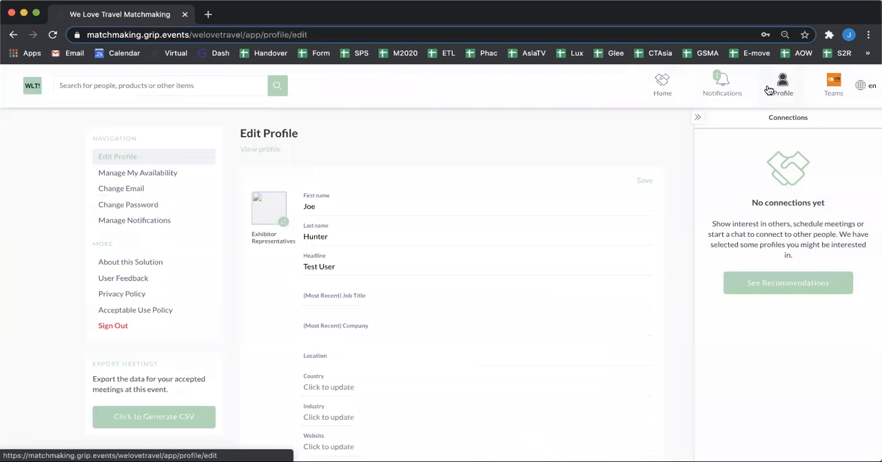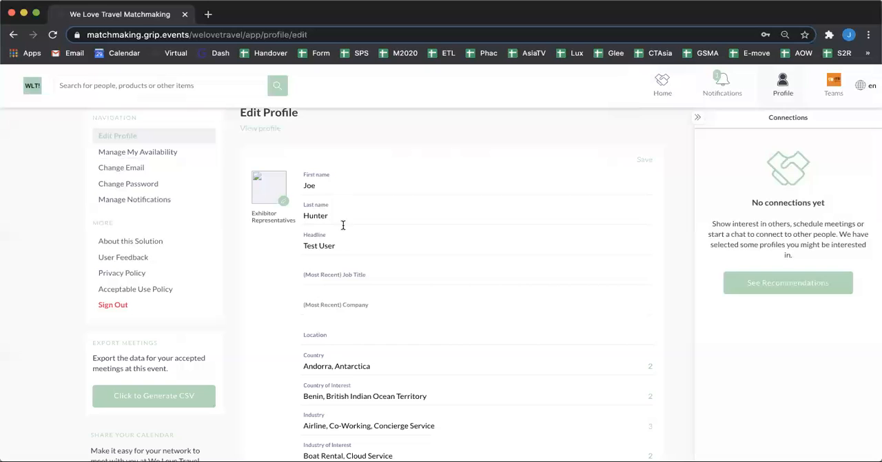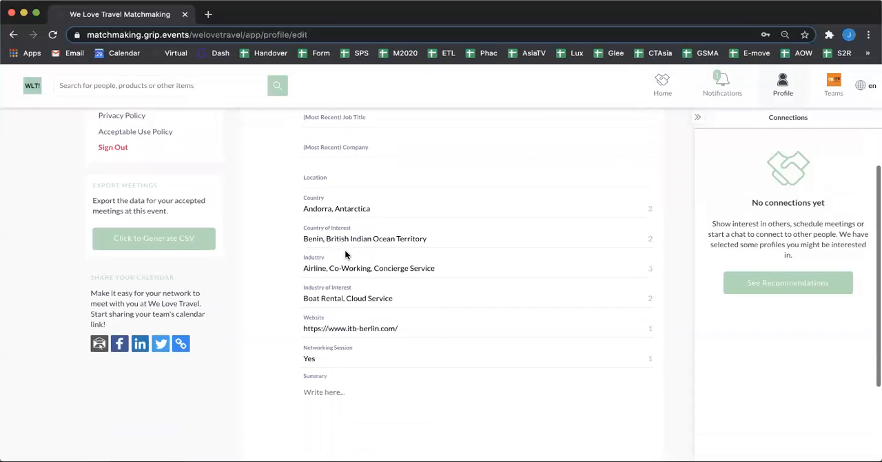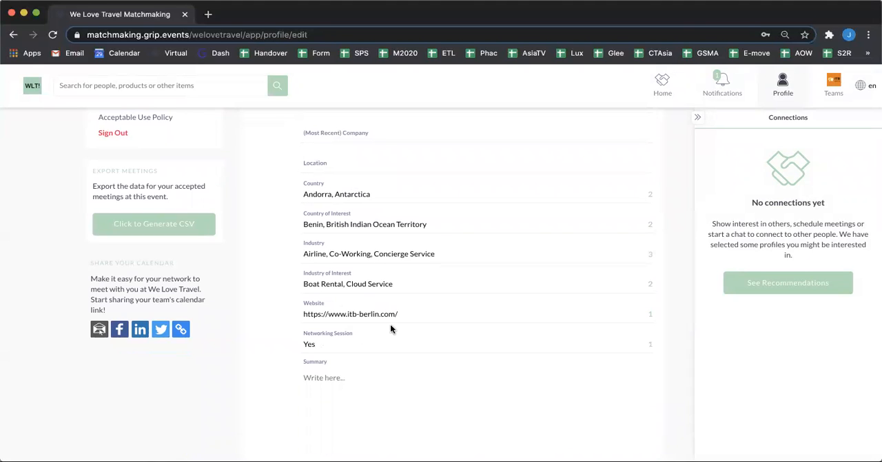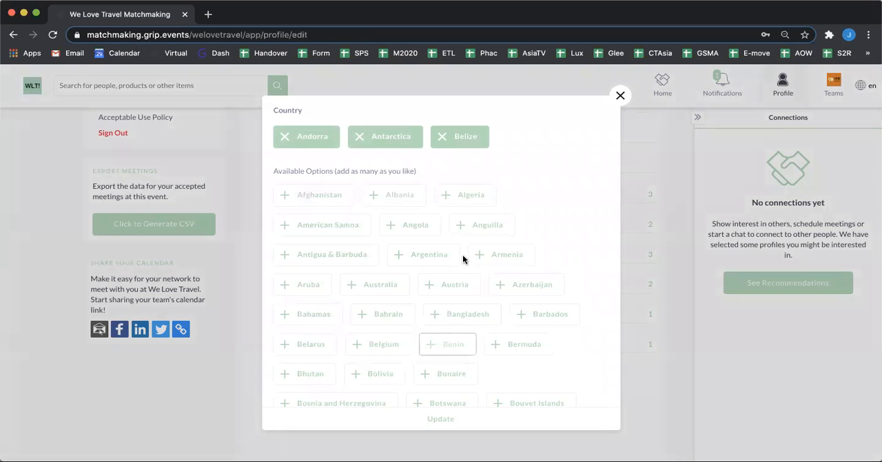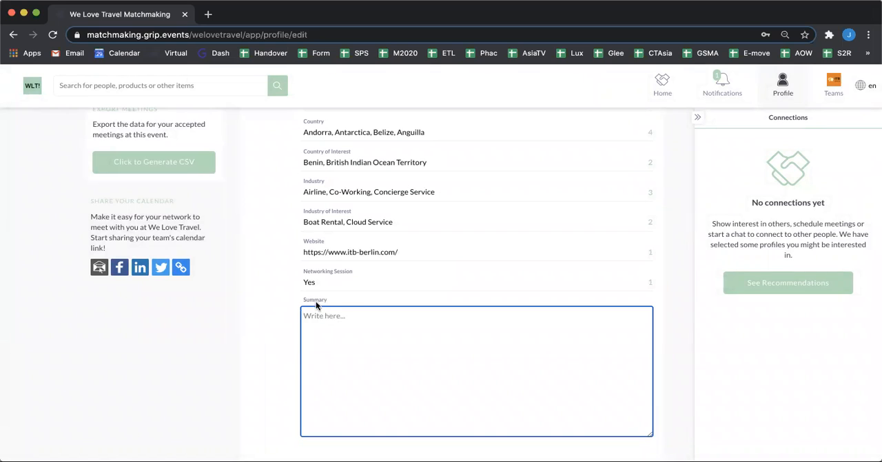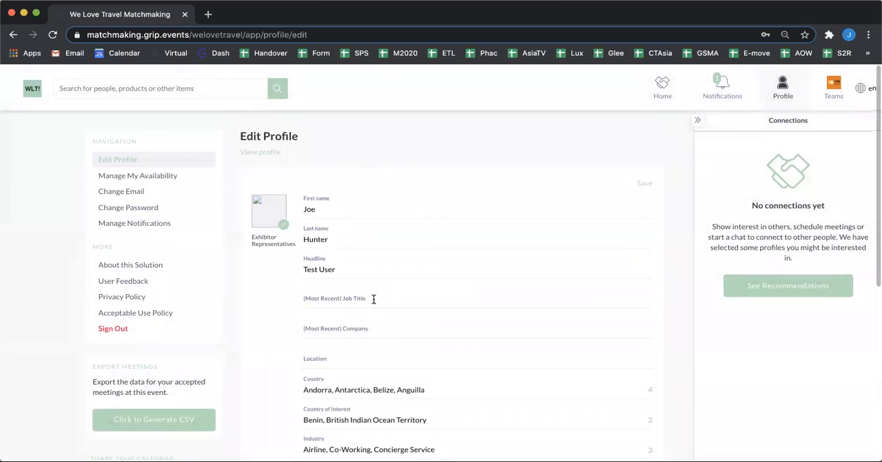If I go to my profile, I'll be able to see my name, my surname, my headline, and some other key fields, as well as those onboarding questions that you just answered on your first login. Here I can click into these and I can update as many of these as I want. Just need to remember to click update there. You've got the opportunity to write a summary here as well. This is just a free form text field, so by all means write as much as you want in there.